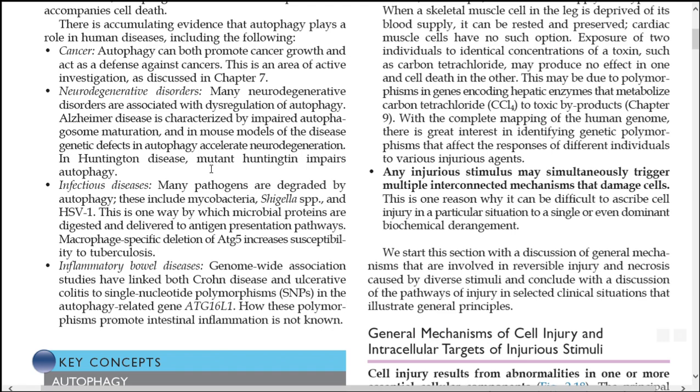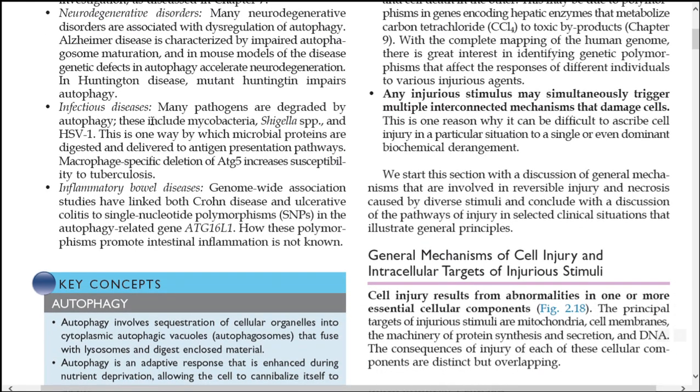In Huntington disease, a mutant gene, huntingtin, impairs autophagy. So autophagy should be present and functioning, to prevent accelerated neurodegeneration. Next, in infectious diseases, many pathogens are destroyed by autophagy, including Mycobacteria, Shigella, and HSV1. That helps in engulfing and destroying the infectious pathogens.